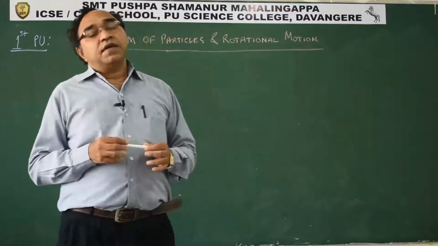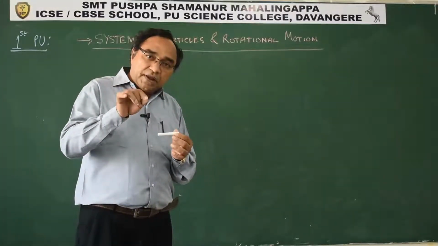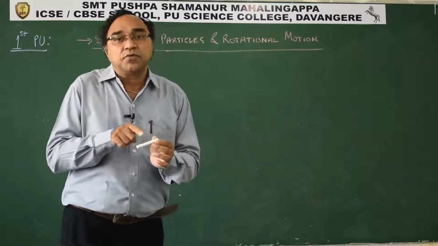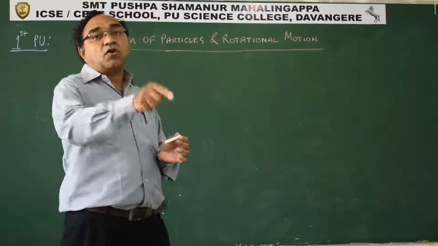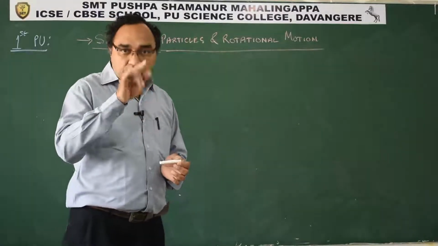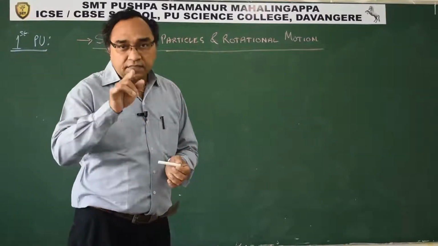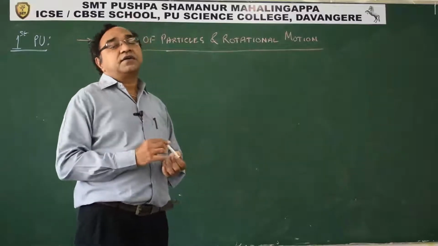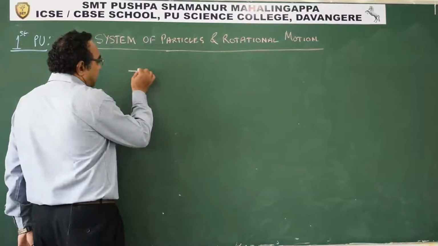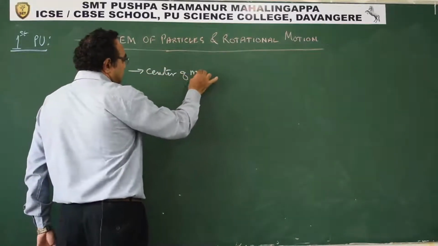The body will behave as if that force is applied at a point where the whole mass, which is actually distributed, appears to be concentrated at a point. That point is known as center of mass. So the first thing we come across is center of mass.